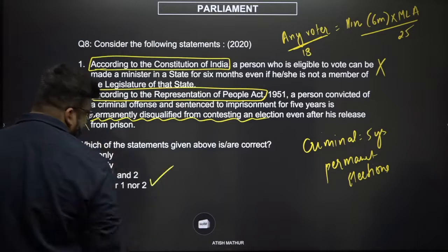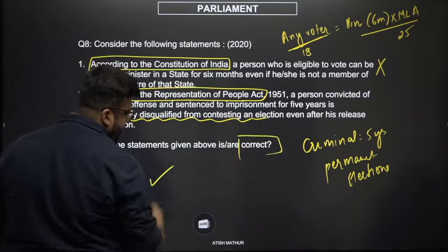The correct answer is D. None of the statements are correct.